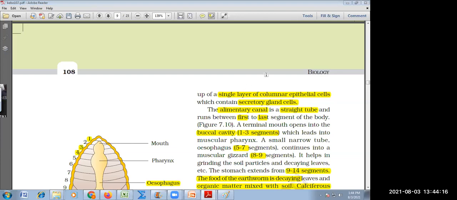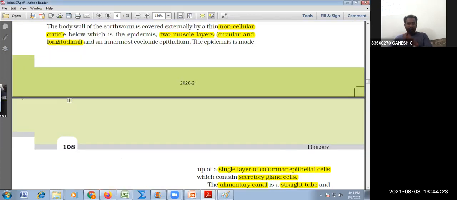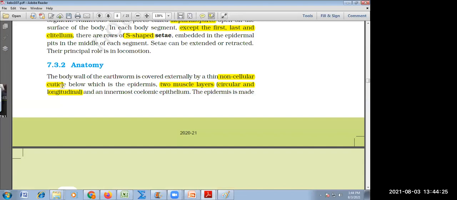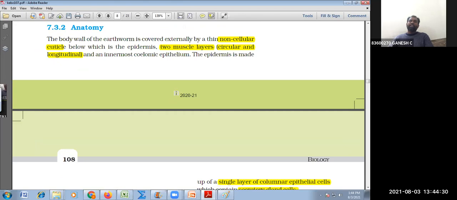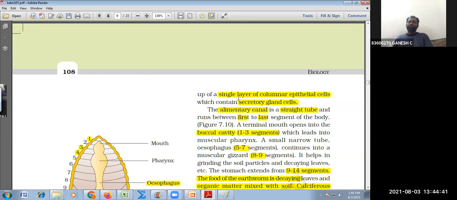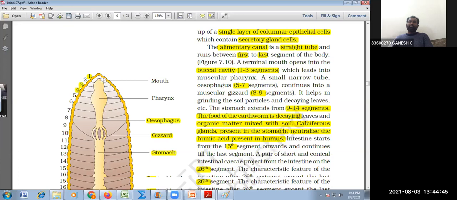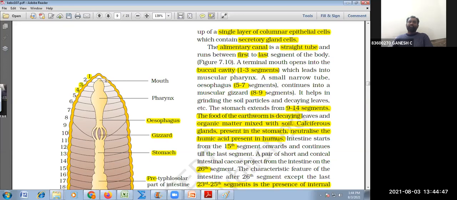Complete. The body is covered by a non-cellular protective layer called the cuticle. Below the epidermis, they have two types of muscles, circular and longitudinal muscles, which are meant for locomotion. What type of epithelium is present on earthworm? Columnar epithelium.